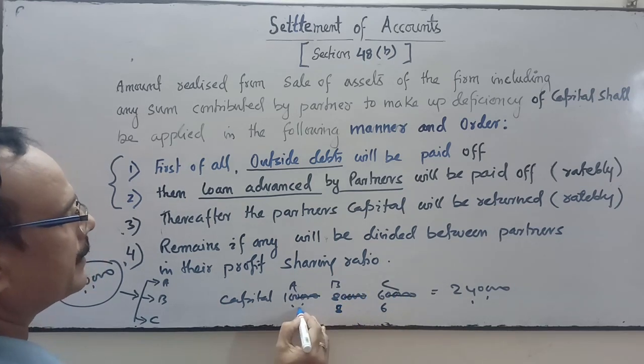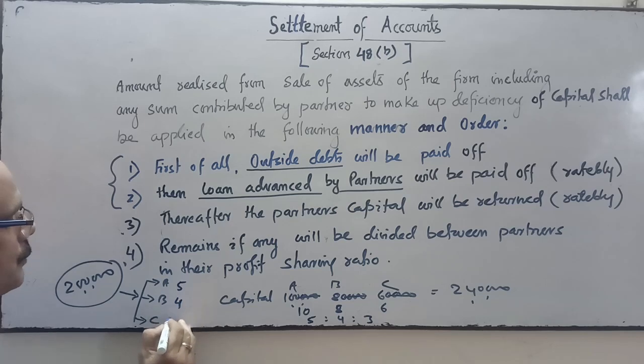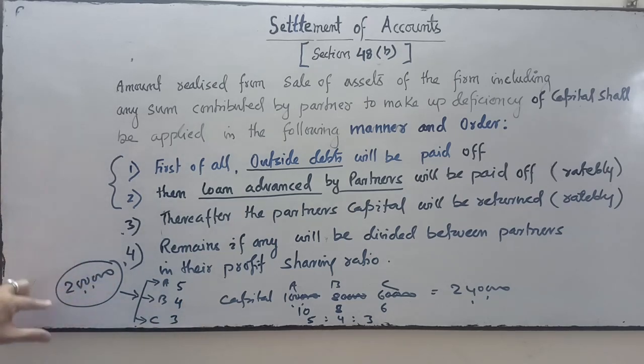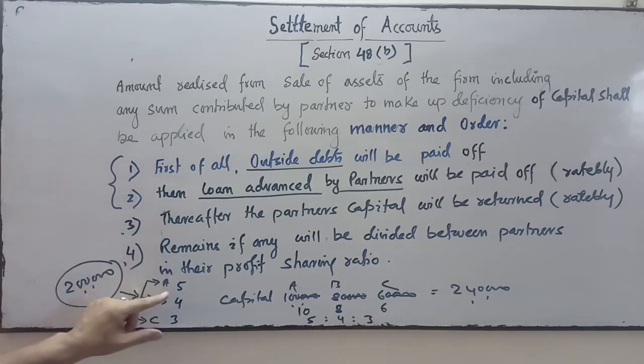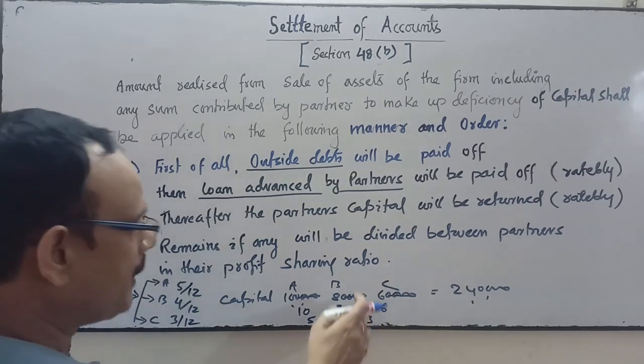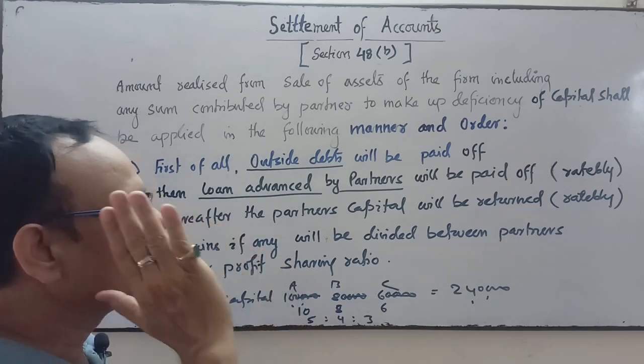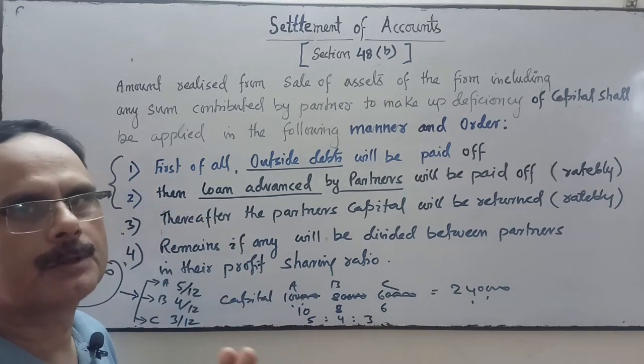6, 8, 10. Now 5, 4, 3. In the ratio of 5:4:3. So this amount will be distributed in the ratio of 5:4:3: 5 by 12, 4 by 12 and 3 by 12. Is it clear? It means the partner will not get the whole amount. They will get only a partial amount.